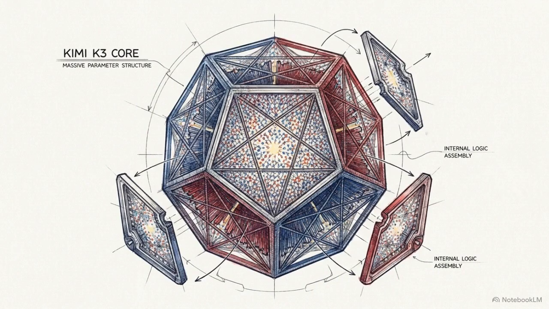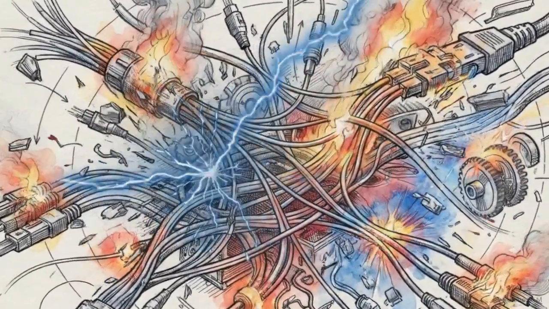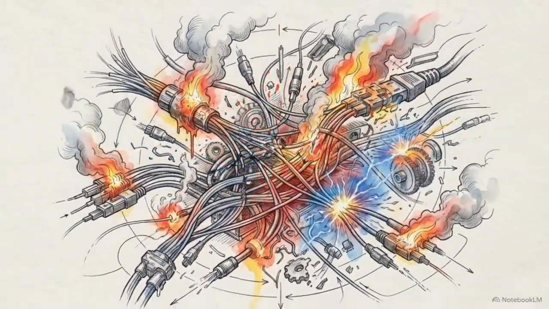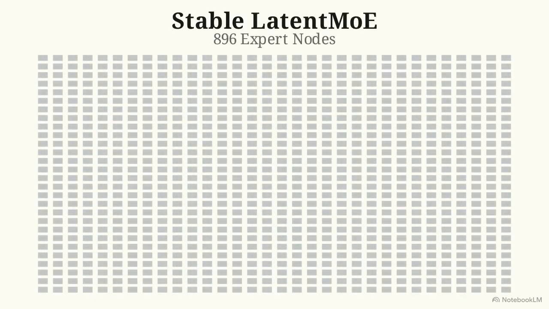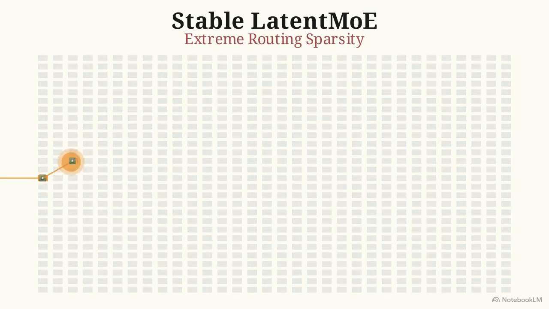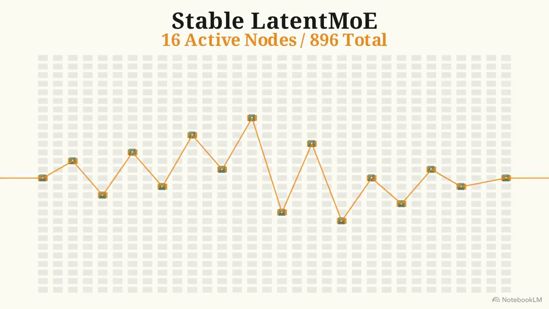Inside that downloaded package is a massive architecture. Kimi K3 contains 2.8 trillion total parameters. Processing a dense model of that size, meaning every parameter is activated for every single word generated, is computationally and economically impossible for current hardware. To make this scale functional, Moonshot relies on stable latent MoE, a sparse mixture of experts architecture, divided into 896 expert nodes. Rather than running the entire grid, Kimi K3 employs extreme routing sparsity. For any token passing through, it illuminates exactly 16 specific nodes, leaving the rest inactive.